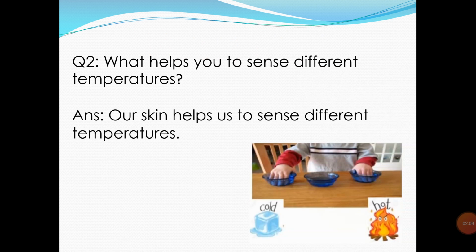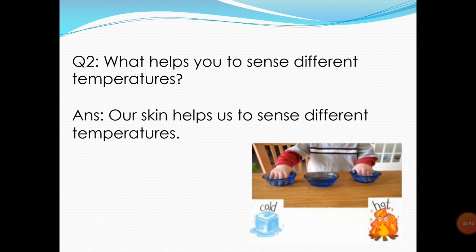Question number 2. What helps you to sense different temperatures? So students, here they are asking us what helps you to sense different temperatures. That means which part of your body helps you to sense whether something is hot or cold. So the answer is our skin helps us to sense different temperatures. And how does it do so? Students, you must have observed that whenever you touch anything, you can feel the temperature of that thing. You can feel whether something is cold or hot.